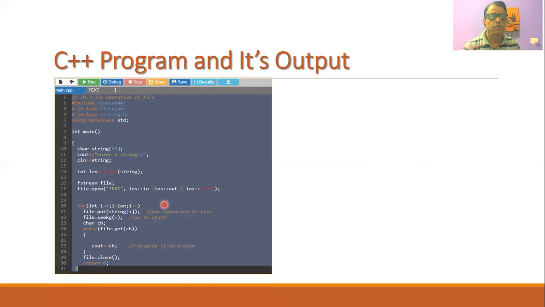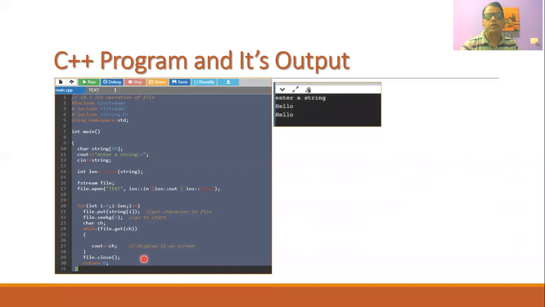Then we use a for loop, where we put the characters into the file, and then we go to the start position. Then we use a while loop and display the characters on the screen. Finally we close the file and return 0 to our main program.